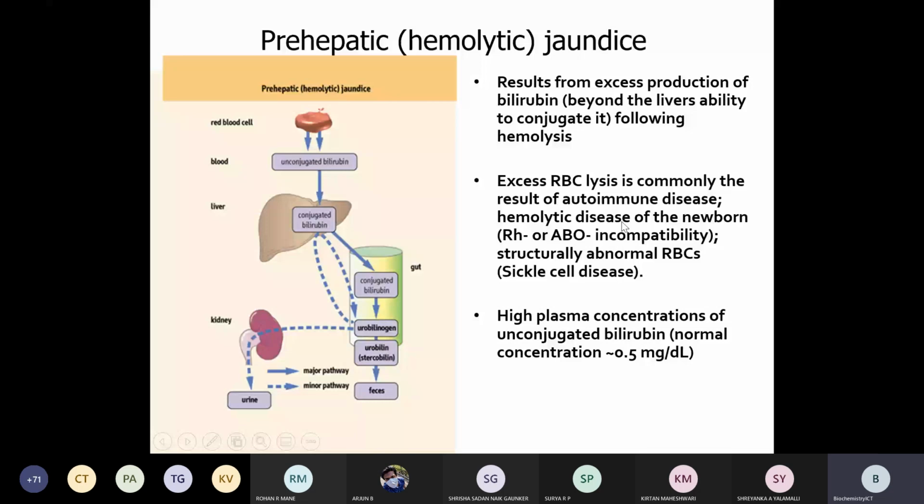It can result from autoimmune disease, or hemolytic disease of the newborn, mainly Rh or ABO incompatibility, which you might have seen. Many times this is also a cause of infertility. Then structurally abnormal RBCs are also formed, which we have observed in sickle cell disease. Thus the unconjugated bilirubin level increases to more than 0.5 milligram per deciliter, right? This is one of the causes.